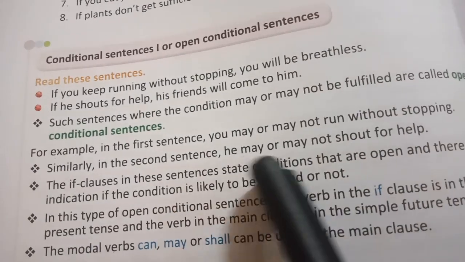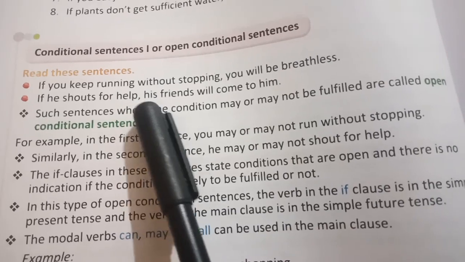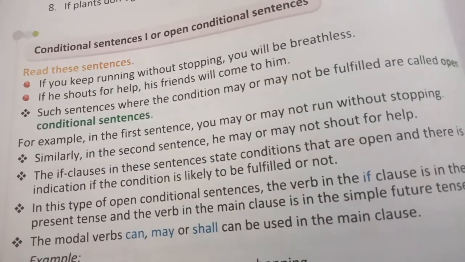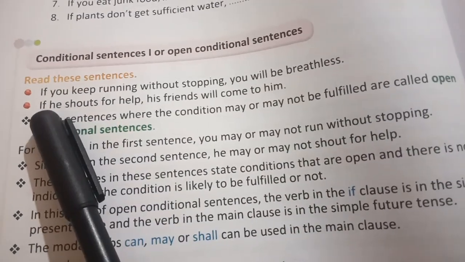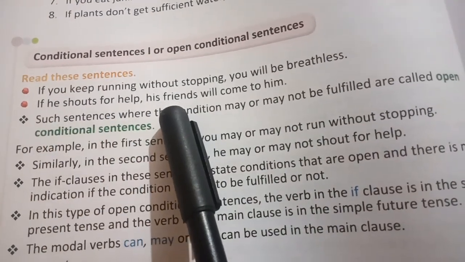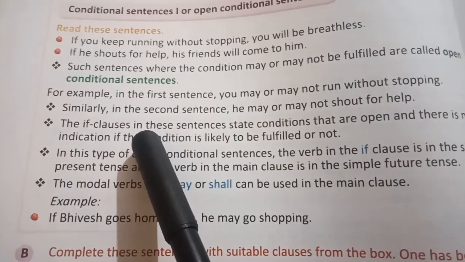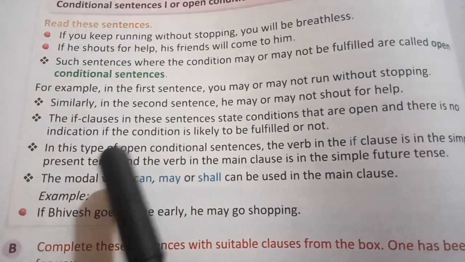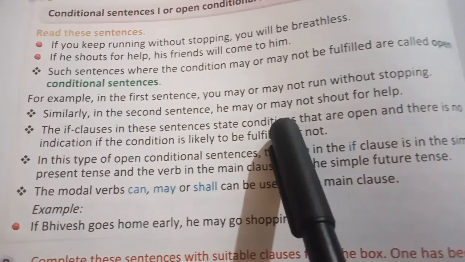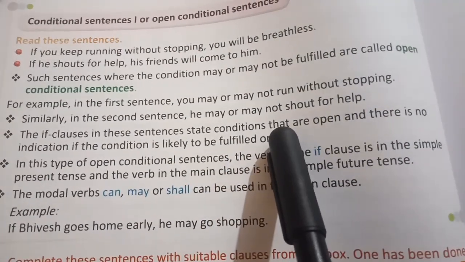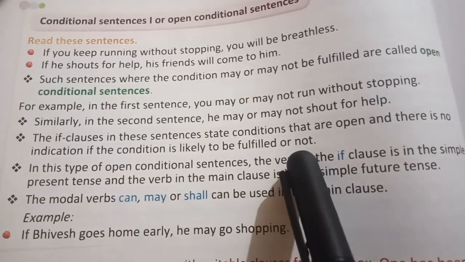Similarly, in the second sentence, he may or may not shout for help. If he shouts for help, his friends will come to him. But it is a condition that he may shout or he may not shout. So here also the condition may or may not be fulfilled. The if clauses in these sentences state conditions that are open, and there is no indication if the condition is likely to be fulfilled or not.